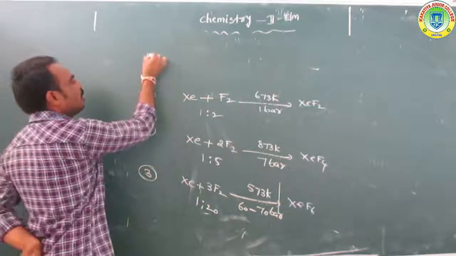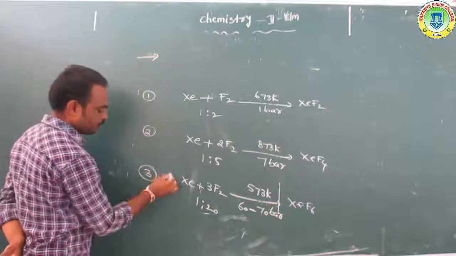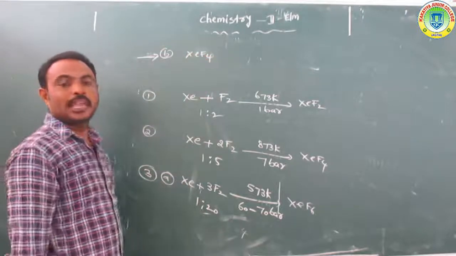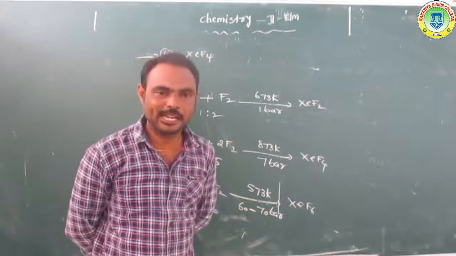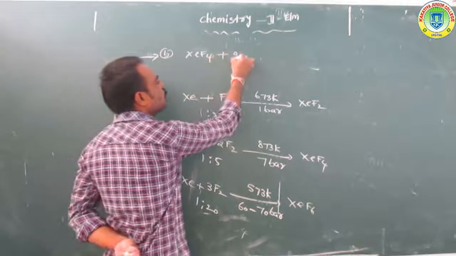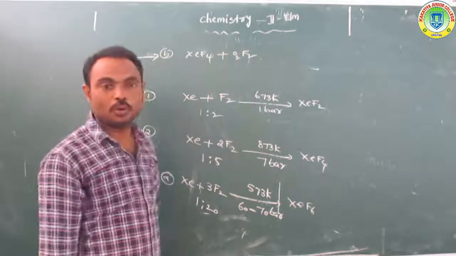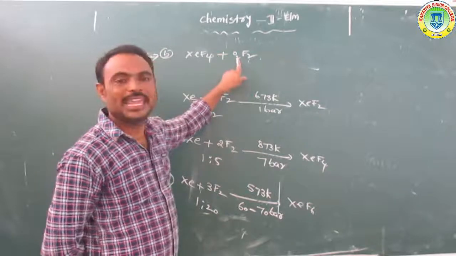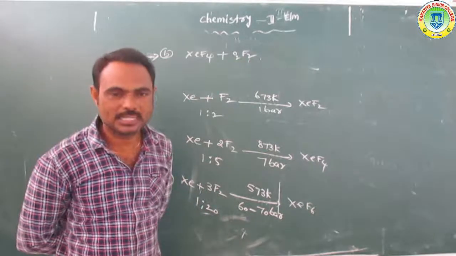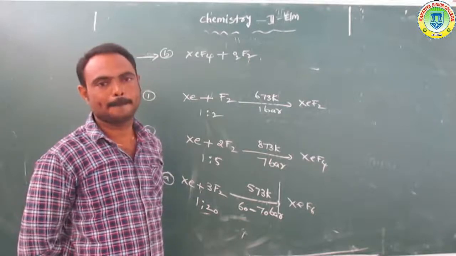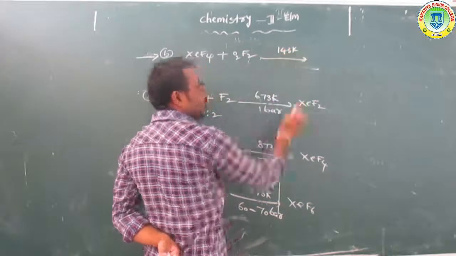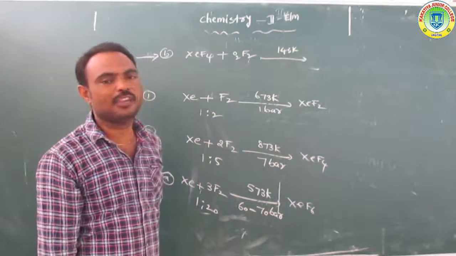Suppose we have taken XeF4. XeF4 means xenon tetrafluoride. Xenon tetrafluoride reacts with O2F2, which means dioxygen difluoride, at 143 Kelvin temperature to form XeF6.